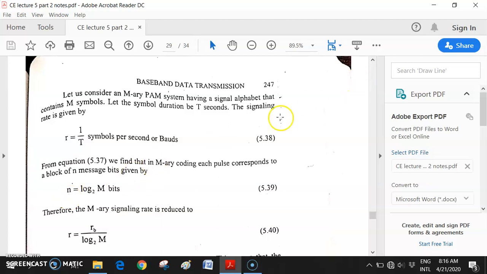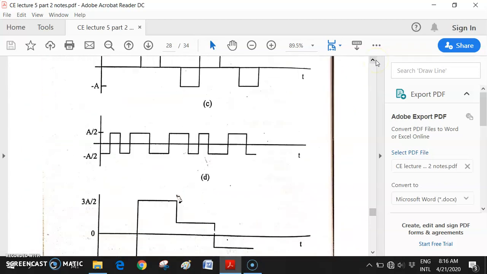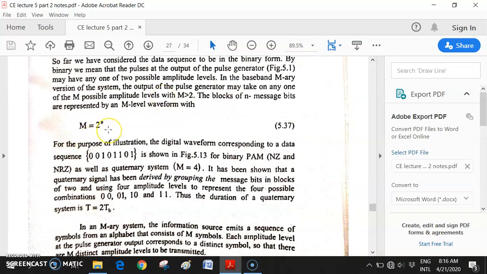In this way you have to calculate. Going to the previous example, M equal to 2 to the power n. If you are interested in creating only 4 levels, then 2 to the power 2 is 4. So you have to make a group of 2 only. Then you will get 4 levels.